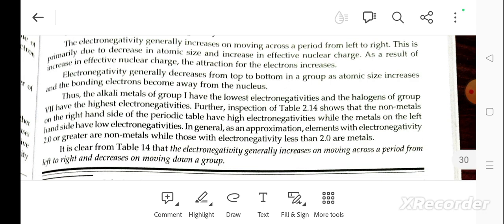Electronegativity generally decreases from top to bottom of a group as atomic size increases and the bonding electrons become farther from the nucleus. Thus, the alkali metal group has the lowest electronegativity, and the halogen group, group seventeen, has the highest electronegativity.